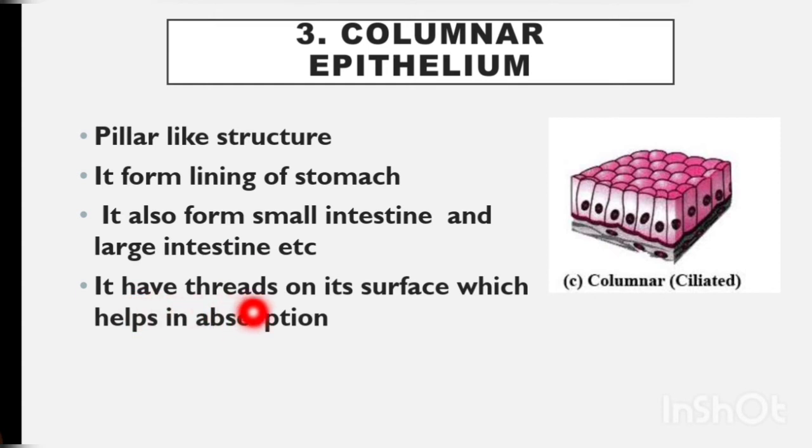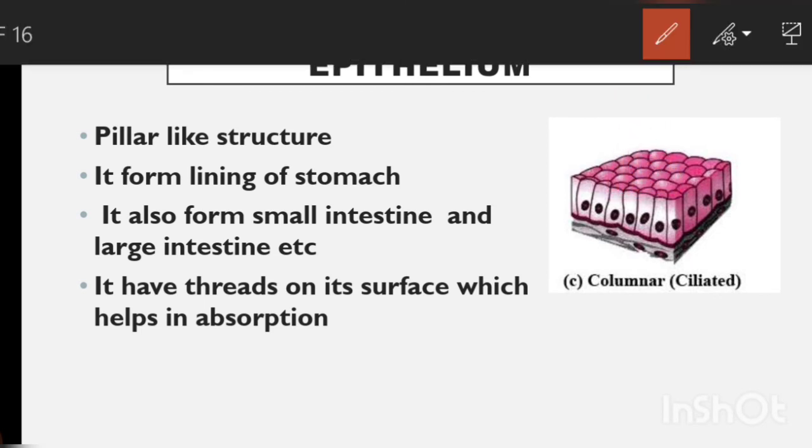It has thread-like structures which help in absorption. Yes, students. On the surface of the columnar epithelium, this is the surface of the columnar epithelium, we can see some thread-like structures. Let's try to draw some thread-like structures like this.